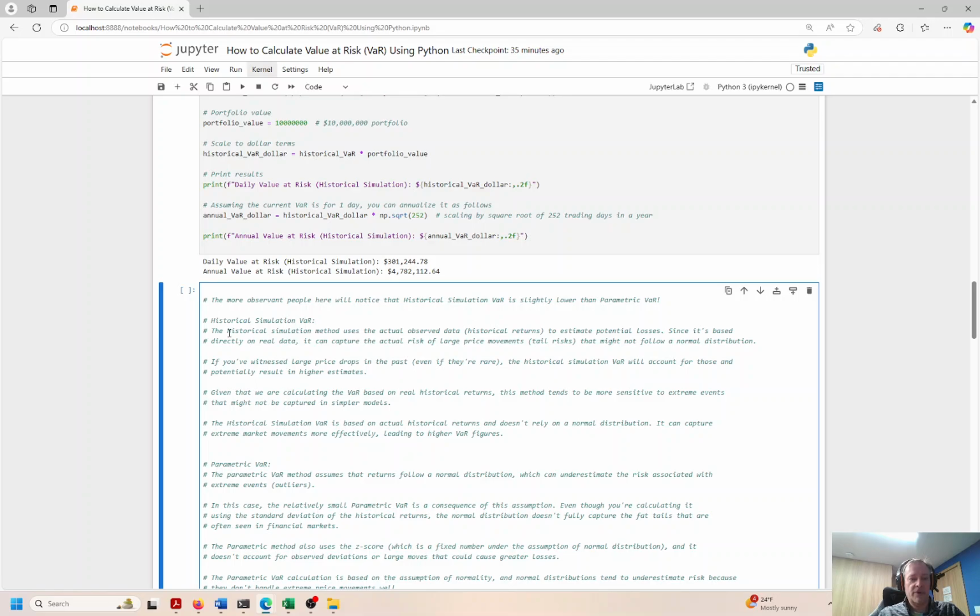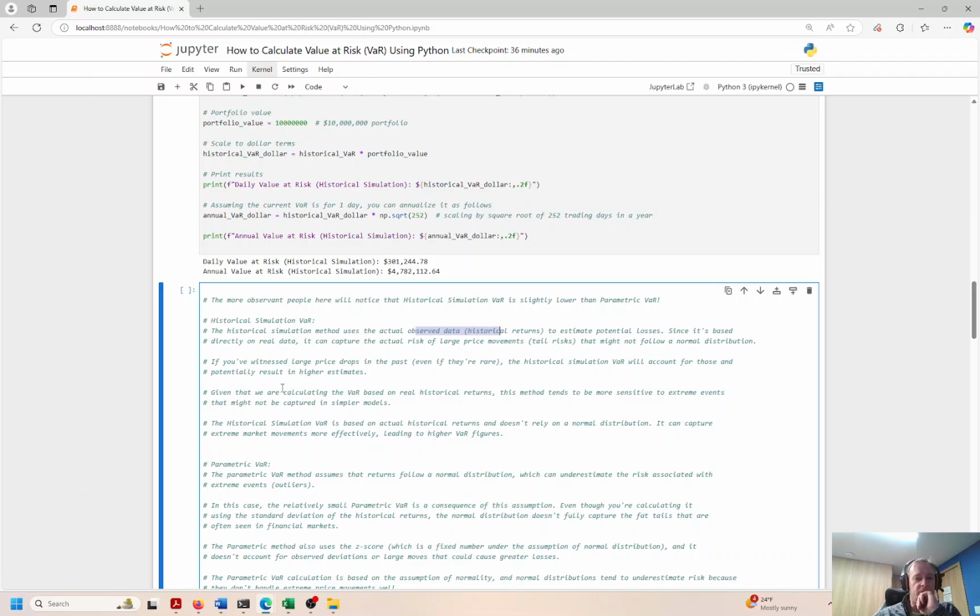So the historical VaR looks at historical actual prices in the market. That's why we pulled this data in from Yahoo Finance for Apple, right? We want to see historically what was the actual real data, the real market close price for each day, okay? And I don't think Apple cares about this per se, but it's more for asset managers, investment managers, hedge fund managers. If you're investing in Apple, you want to know what the VaR is for Apple, right? So that's why we're doing this.